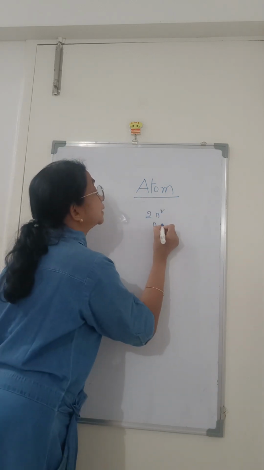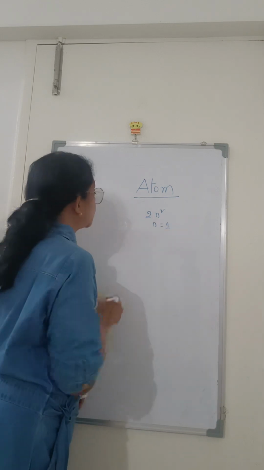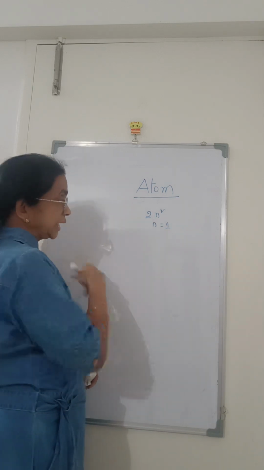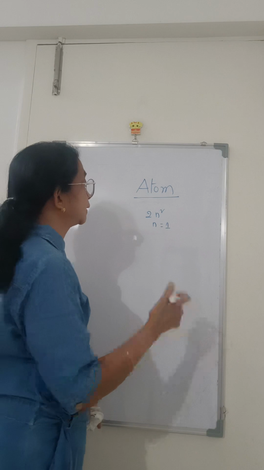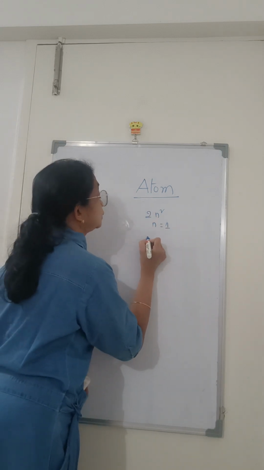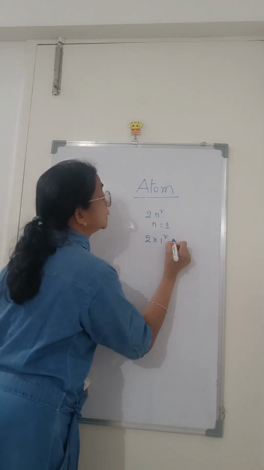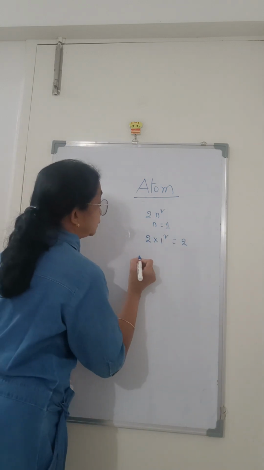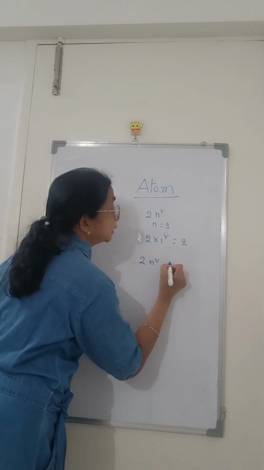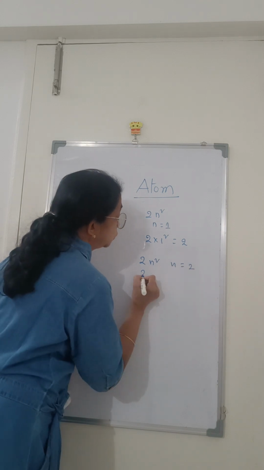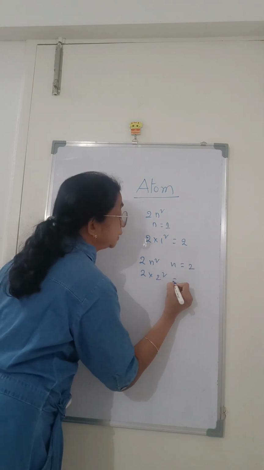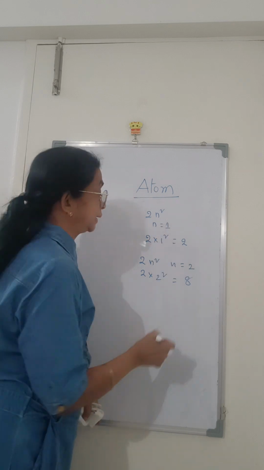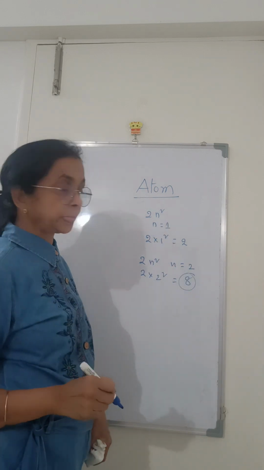N stands for the orbit. In the first orbit, n is equal to 1, 2 into 1 square, so 2 electrons. In the second orbit, n is 2, 2 into 2 square, 2 fours are 8 electrons.